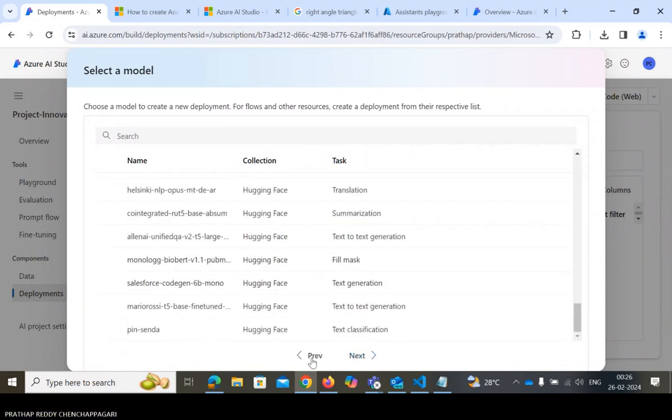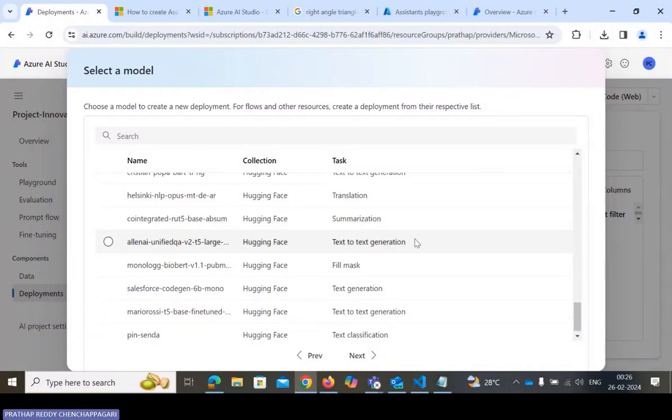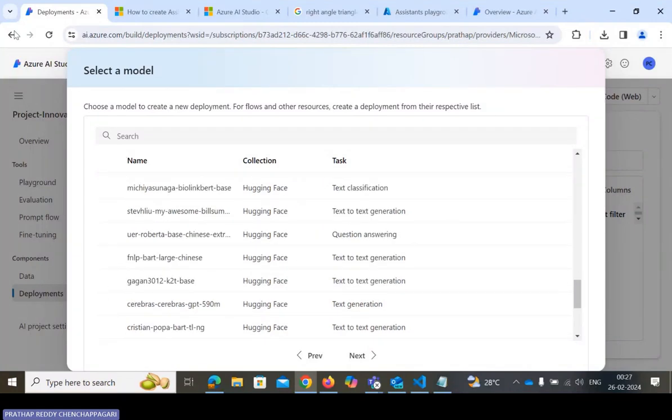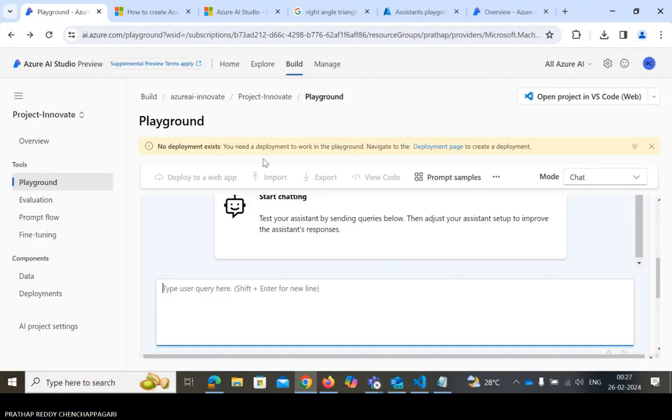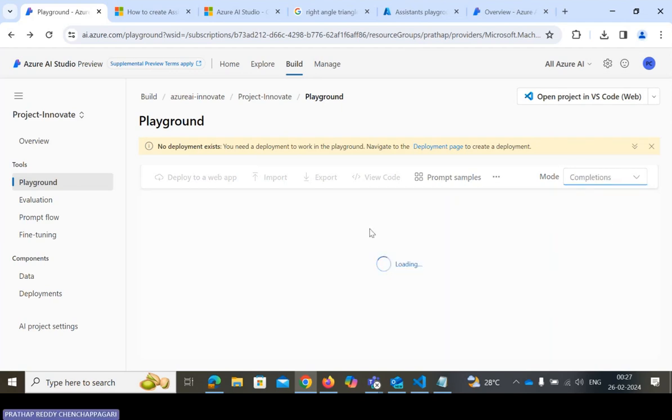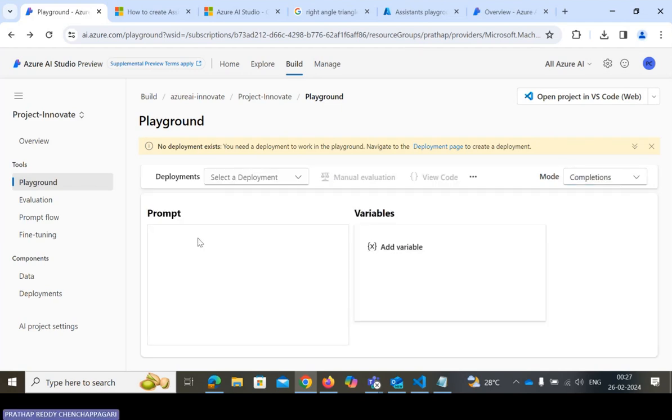We have lots of services to select, and we need to deploy that particular model. I think it is in the preview version only, so that's why I'm unable to create this particular model. We need to see some completions. The deployment will take some time to complete.